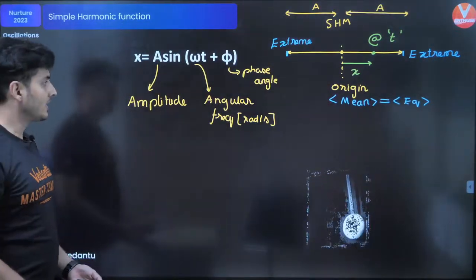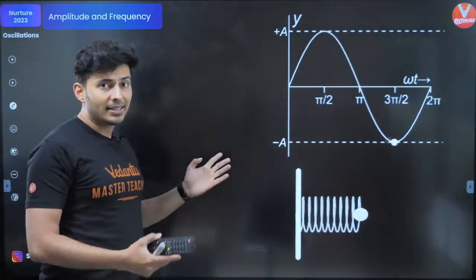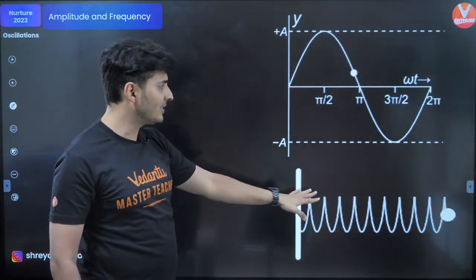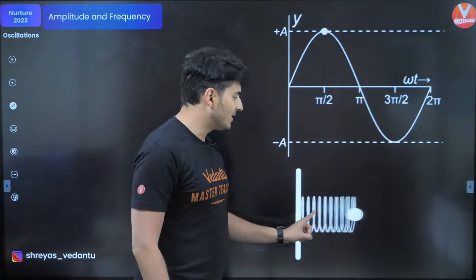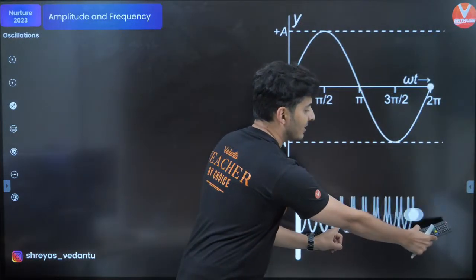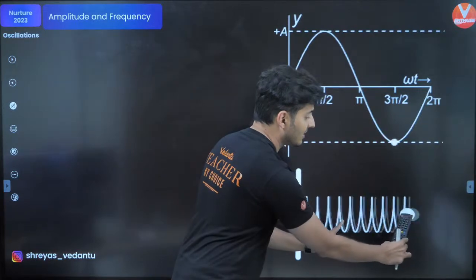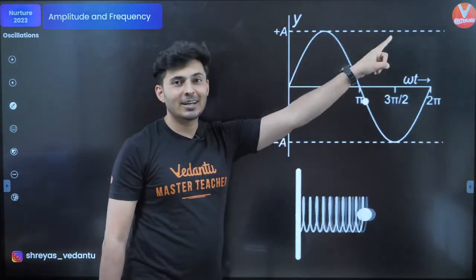Excellent. Next, the amplitude and the frequency tell you the extent. Like you can see in this graph, this is the graphical way of representing the SHM. I just wanted to get a feel of that. This is a spring mass system. It is going back and forth. You can see this point and that point. Those are the extreme points where I'm pointing here and here. This is somewhere where the equilibrium position is. And this is how the sine graph looks like.